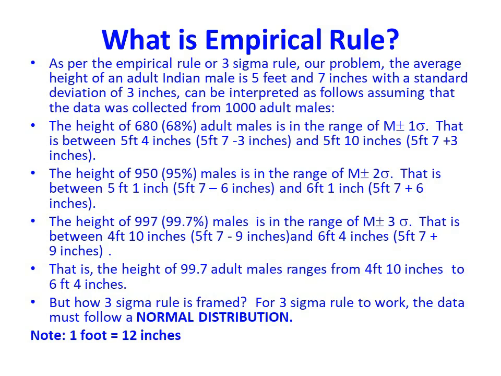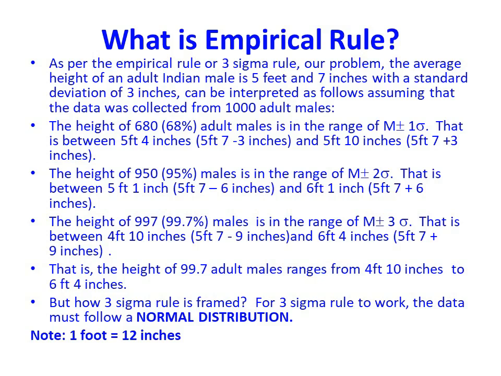The height of 950, 95%, males is in the range of m plus or minus 2 sigma. That is between 5 feet 1 inch and 6 feet 1. The height of 997, 99.7%, males is in the range of m plus or minus 3 sigma. That is between 4 feet 10 inches and 6 feet 4 inches. That is, the height of 99.7% of adult males ranges from 4 feet 10 inches to 6 feet 4 inches.